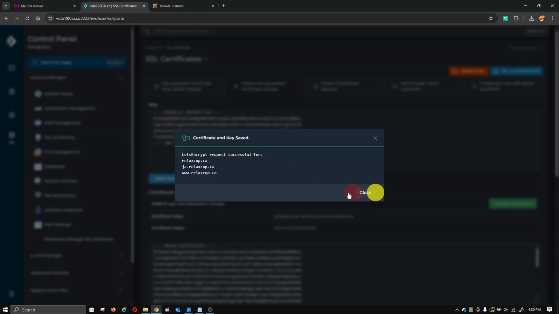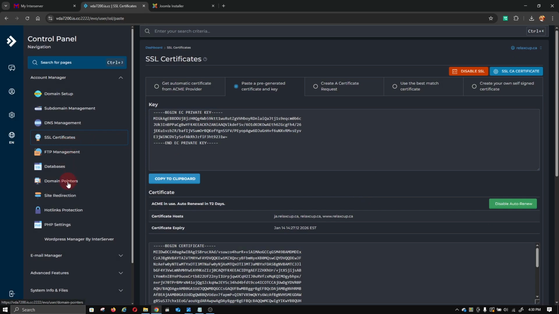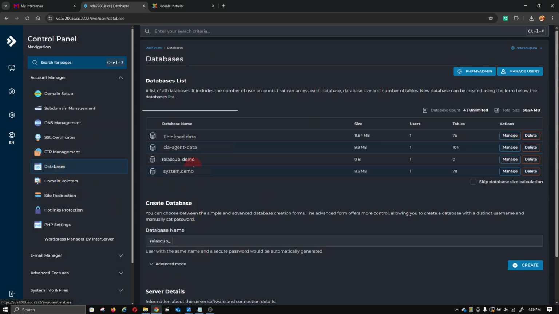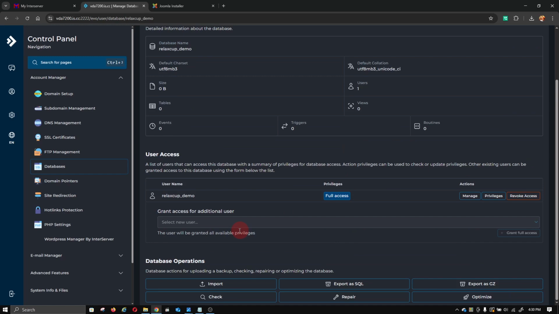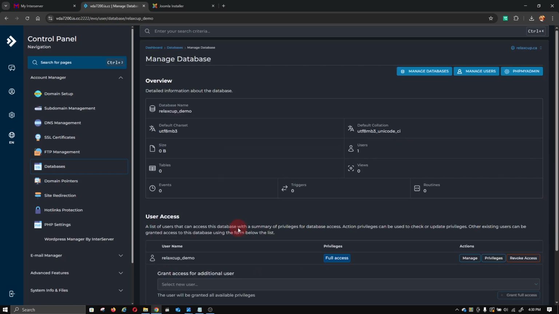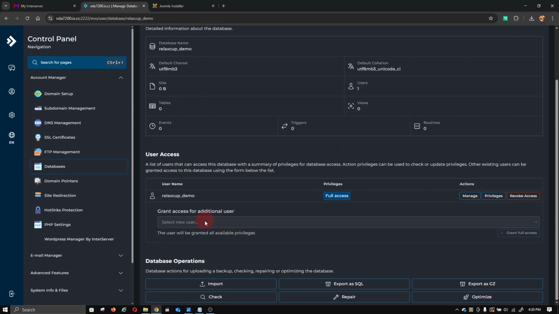You go back and go to database. And the demo, you can click here manage, and this says that your password, where is the password? Full access, manage.